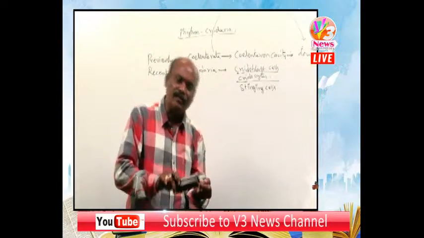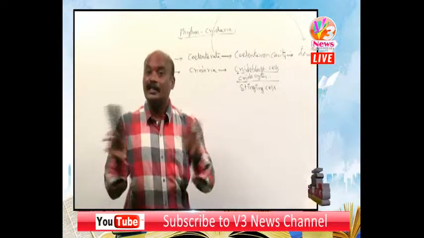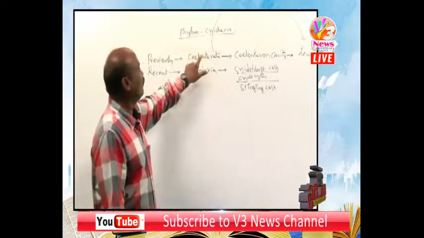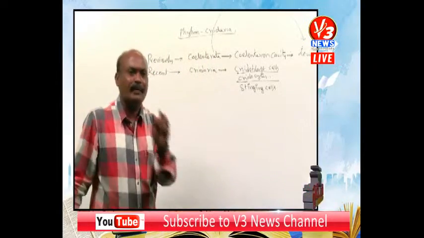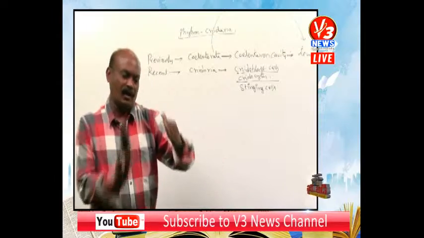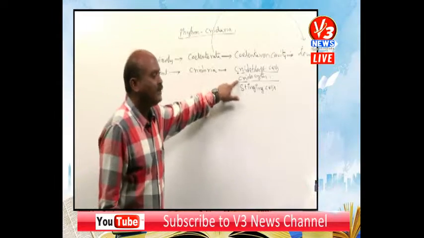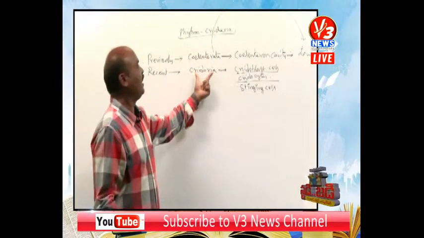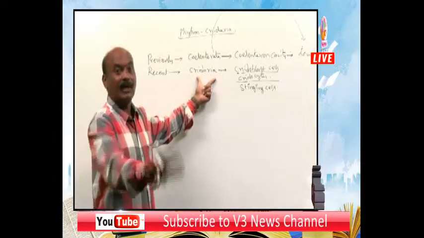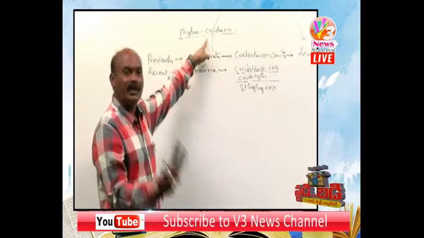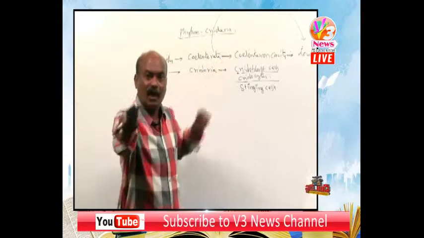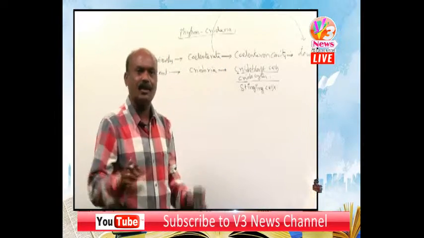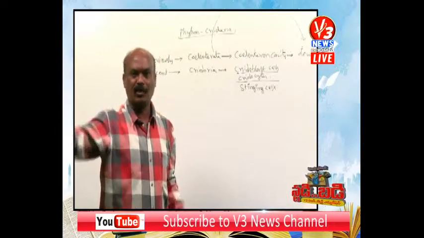So cnidarians as well as ctenophores, these two belong to what? Coelenterates. Both are coelenterates, but the small difference is that the coelenterates with cnidocytes are cnidarians. That is the major phylum. Cnidaria is the major phylum. The coelenterates without cnidoblast cells are ctenophores.